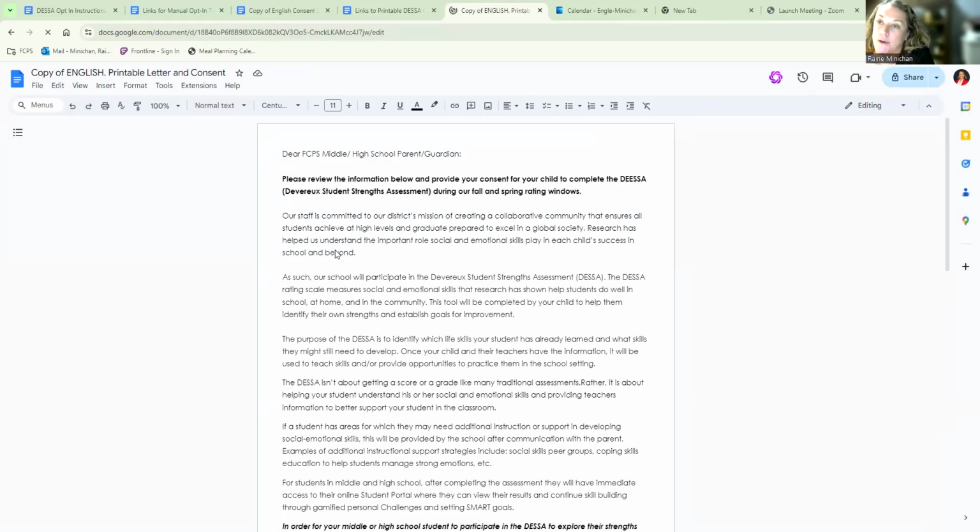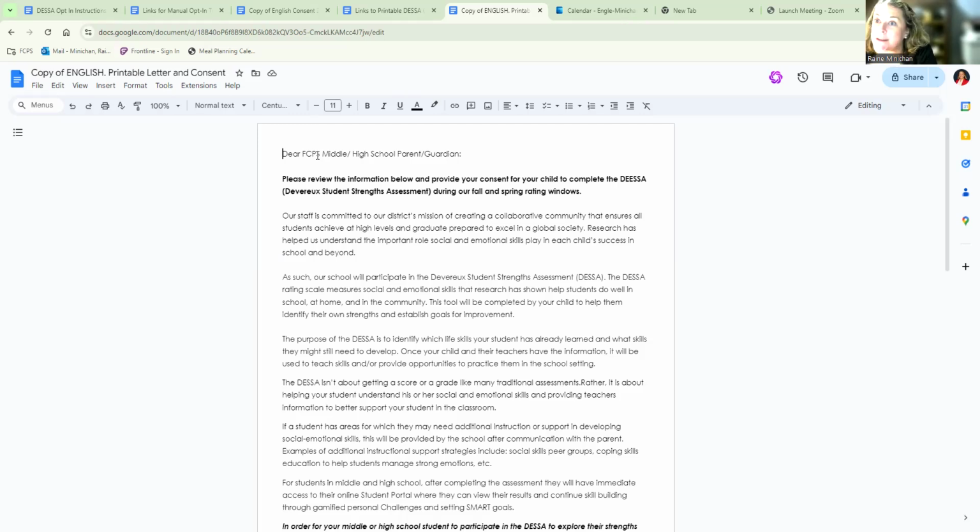So this gives you access to the master file. You can copy it, you can organize it yourself in your Google Drive or your school level Teams Drive. If you want to personalize this to say, dear Lafayette High School parent, student, or guardian, and make it more specific to your school or program, that's fine. That's one of the reasons we're having this forced copy.